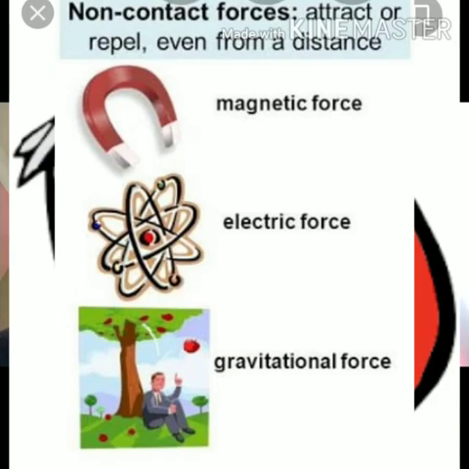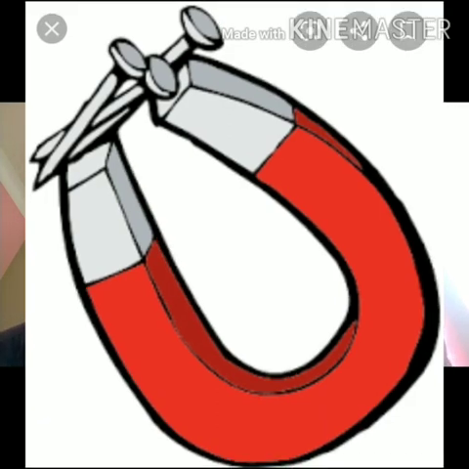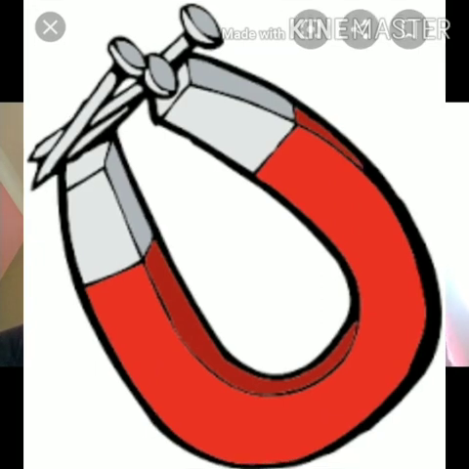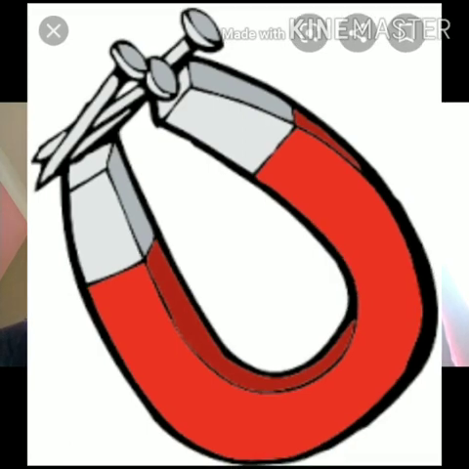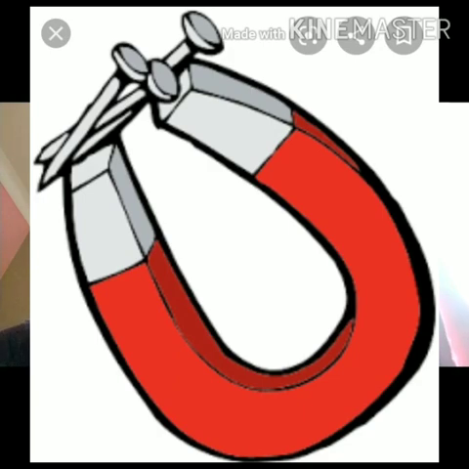If we bring a magnet close to some iron pins, we observe that the pins get attracted towards the magnet and stick to its surface. This attraction is due to the force exerted by the magnet on the iron pins, though they are not in direct contact with each other. This force exerted by the magnet is called the magnetic force. A magnet can exert force on another magnet or on magnetic metals like iron, nickel and cobalt, and this interaction can either be attractive or repulsive.